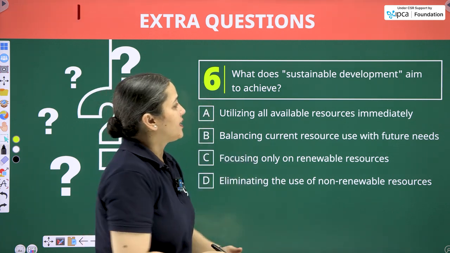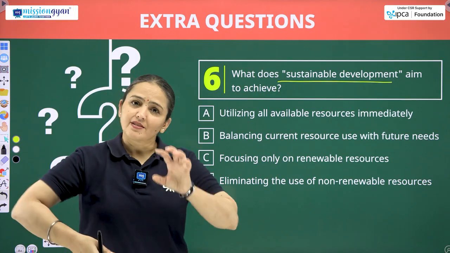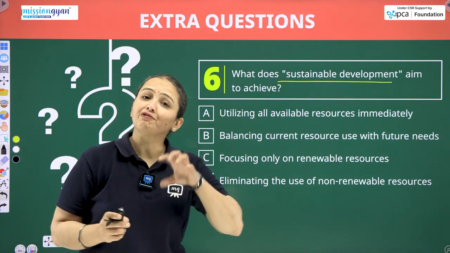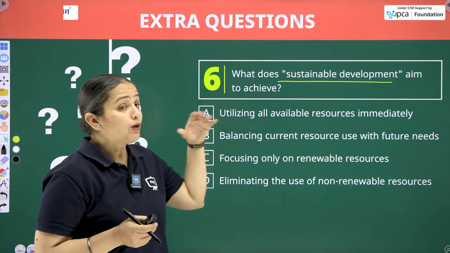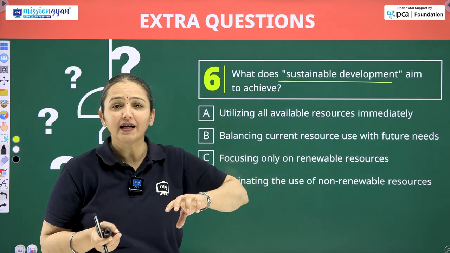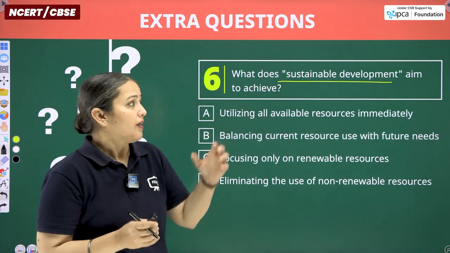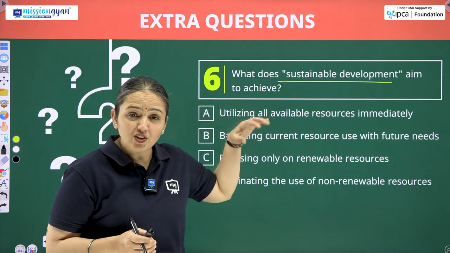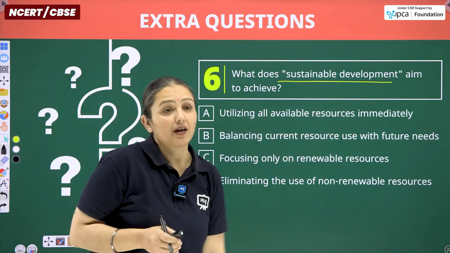Next, what does sustainable development aim to achieve? Sustainable development is the goal of each and every government of the world at present. But how to achieve it? That is also same. But in this question, we have to give the answer that how to achieve that sustainable development and what its aim is.